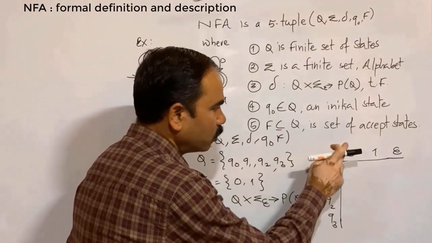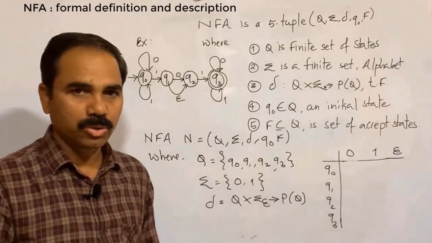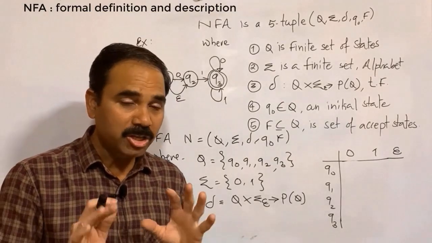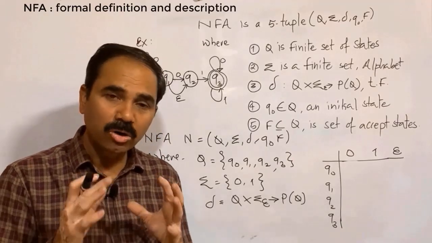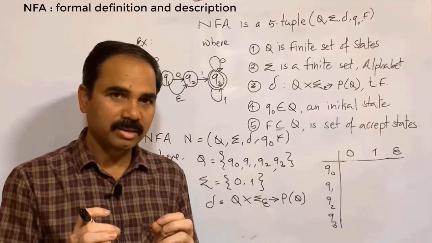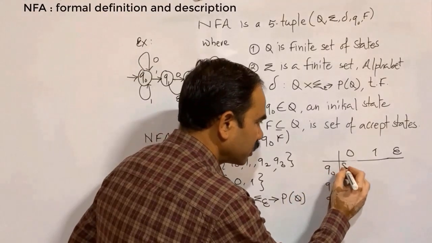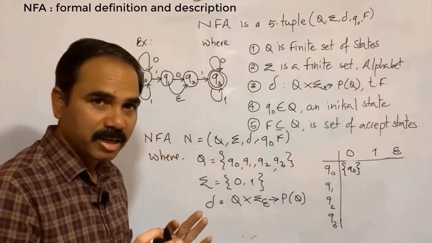So Q0 on 0, the resulting state is Q0. In this case there is only one resulting state, but please note that in NFA the resulting state is not always a single state. It is a set of states. Therefore, we write the resulting state or states in curly brackets as a set.